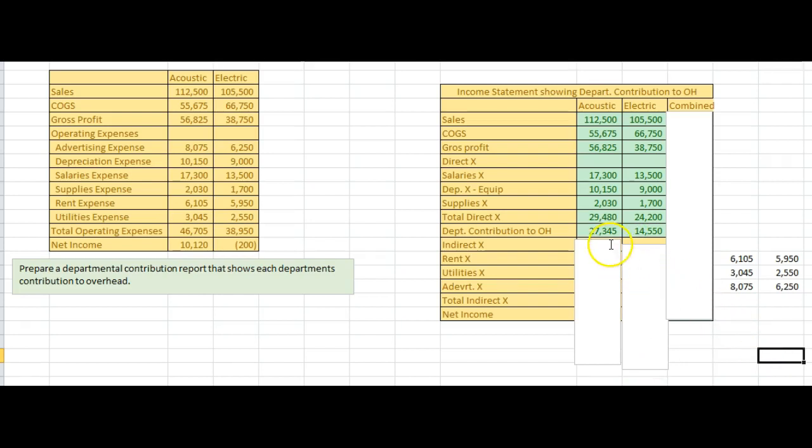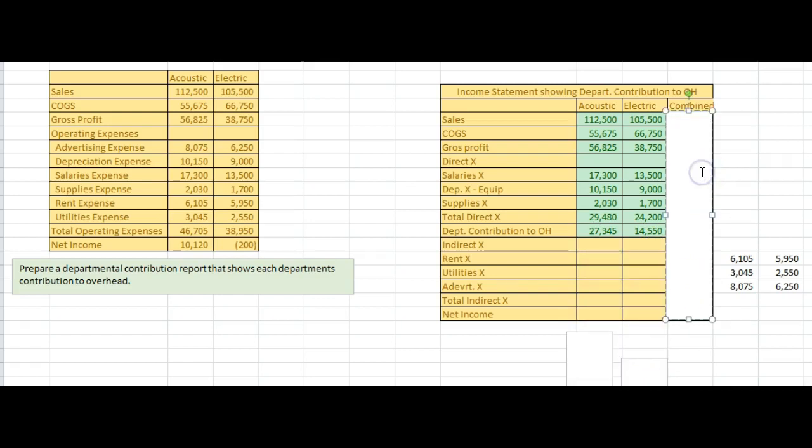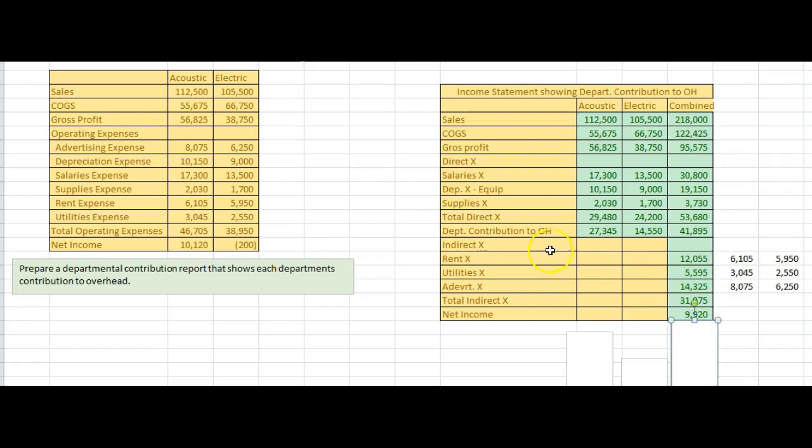So now I can pull this on down, and not taking that into consideration, what would happen if we stopped making the electrical? So together they create a contribution of $41,489.